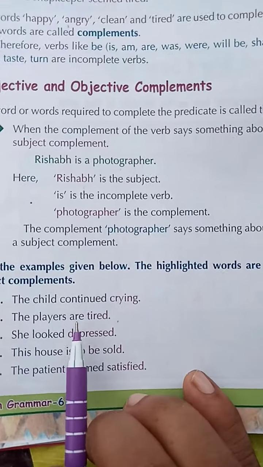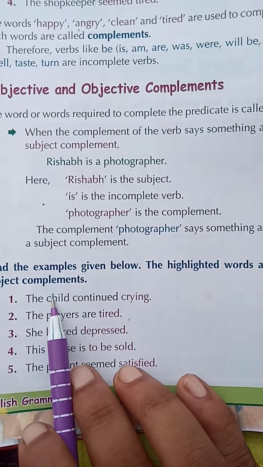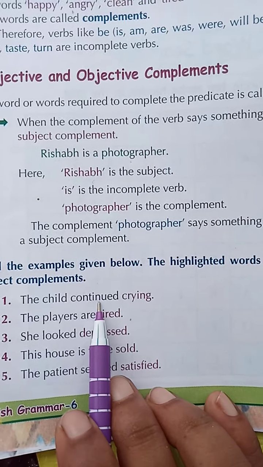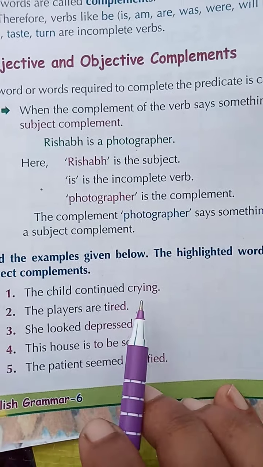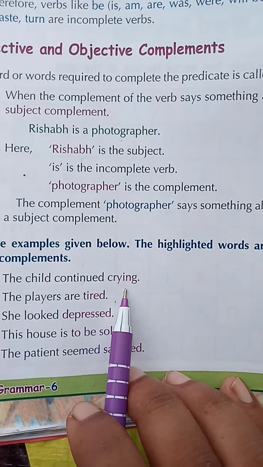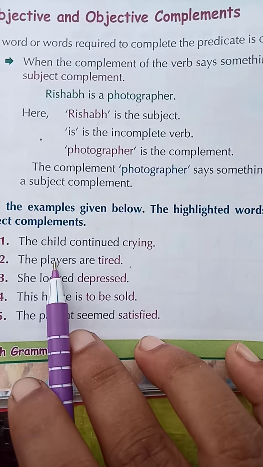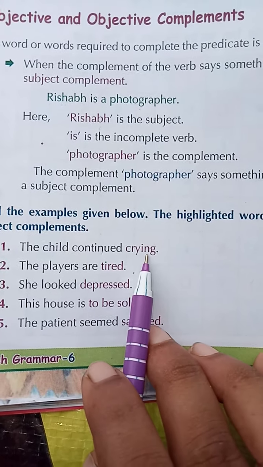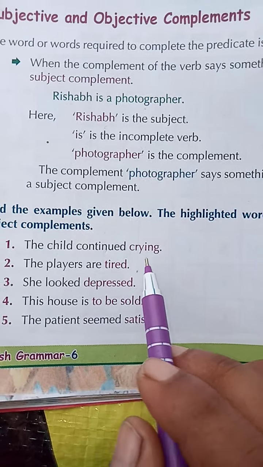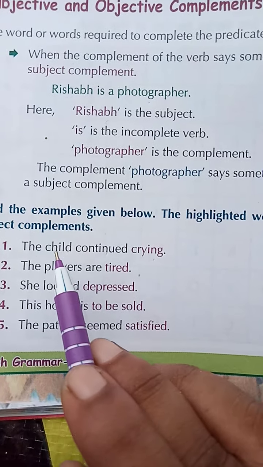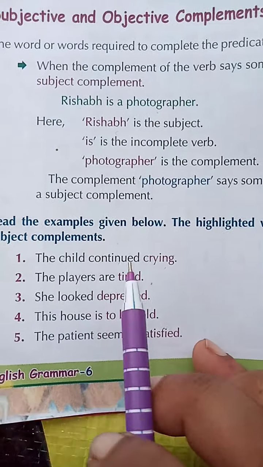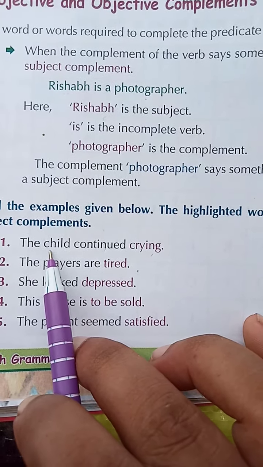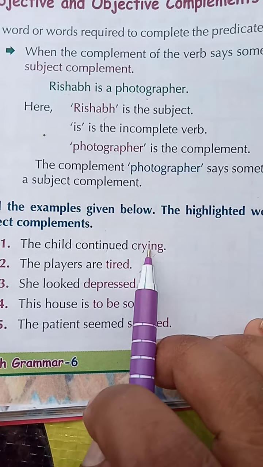Now let's have a look at another example. The child continued crying. The child is the subject, continued is the incomplete verb, and crying is the complement. The child continued crying. So who is crying? The child. So there is a link between the subject and the complement, so it is called subject complement. We can ask the question, who is crying?